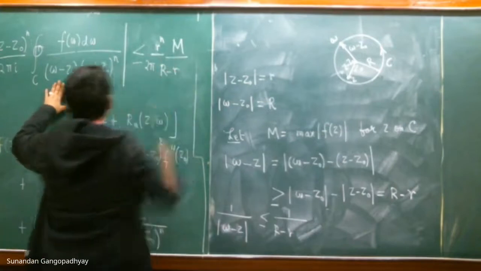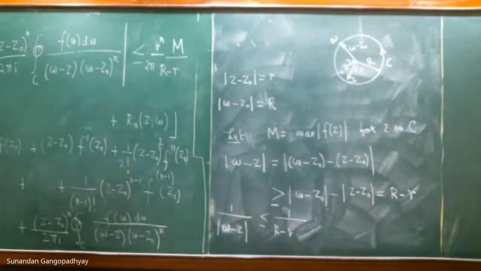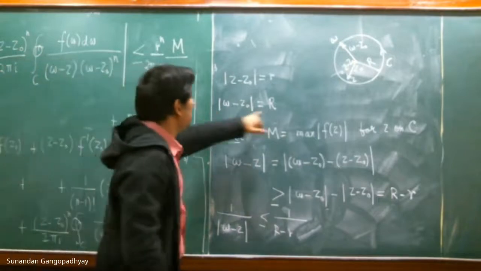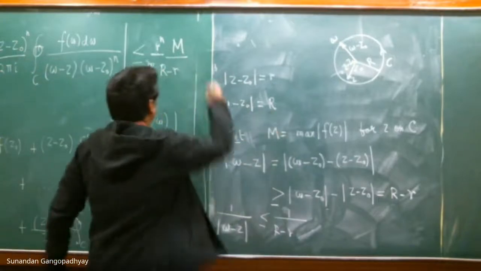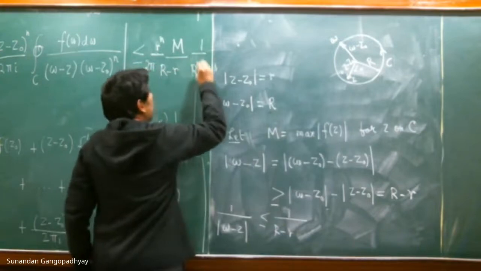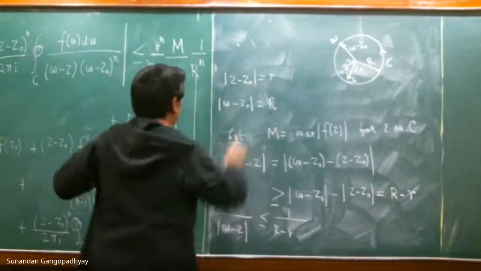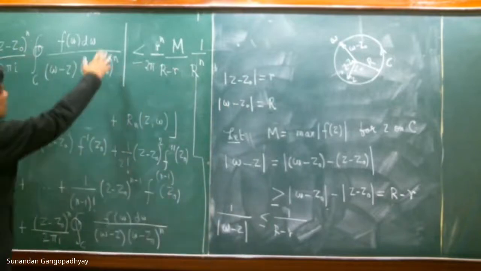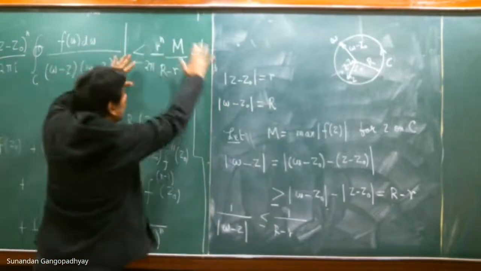And what is (w − z₀) to the power of n? Its modulus is R, therefore this is 1 by R to the power of n. So the modulus of this quantity is less than or equal to this.